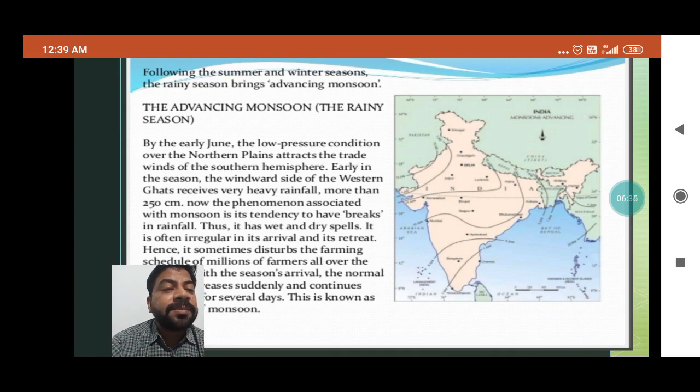There is sometimes a break also in the monsoon. It means in the early month, as usual, it seems that it is coming, but for some time it takes a break in between. It depends on many factors, such as if wind speed decreases, so this can happen. That is called a break in rainfall. And a burst in rainfall means that suddenly a heavy amount of rainfall occurs in any area, so that is called a burst in monsoon.